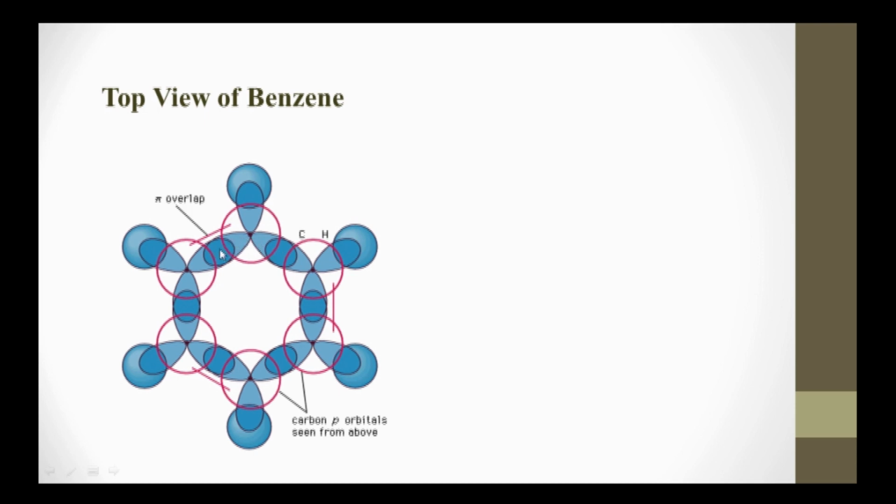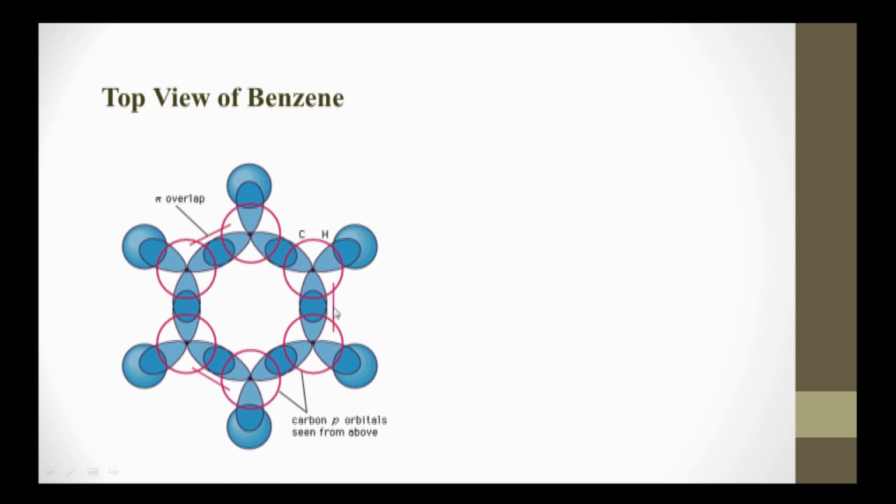One sp2 hybridized orbital overlaps with the s orbital of hydrogen, and this is the lateral overlapping. This is the first pi bond, this is the second pi bond, and this is the third pi bond. Sorry, these red circles are nothing but the perpendicular pz orbitals.